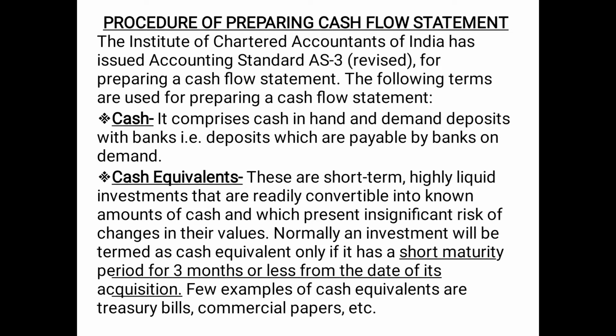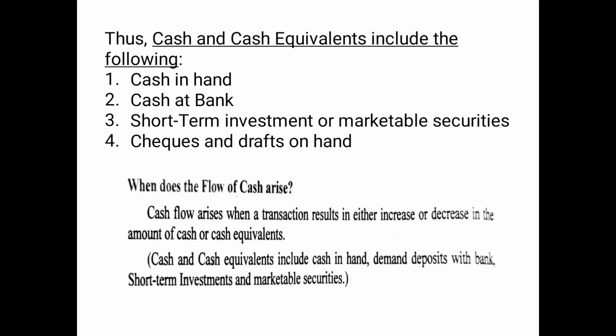A few examples of cash equivalents are treasury bills, commercial papers, etc. So this is the meaning of cash and cash equivalent in relation to cash flow statement. Thus cash and cash equivalents include the following: cash in hand, cash at bank, short-term investment or marketable securities, cheques and drafts on hand.